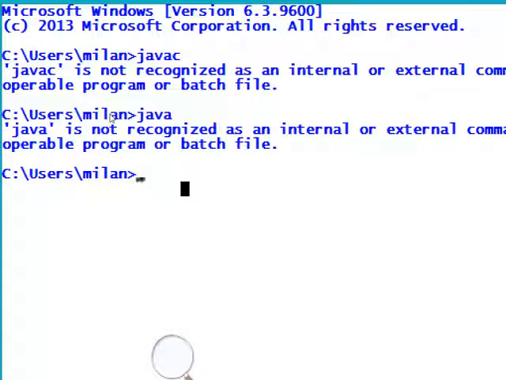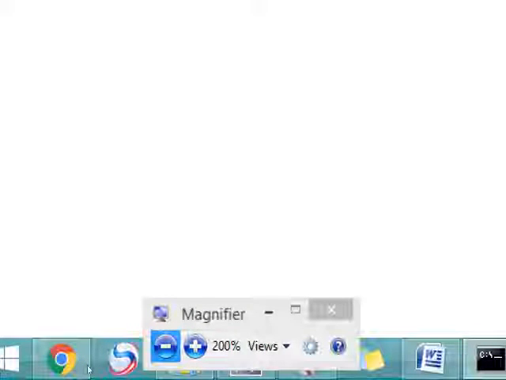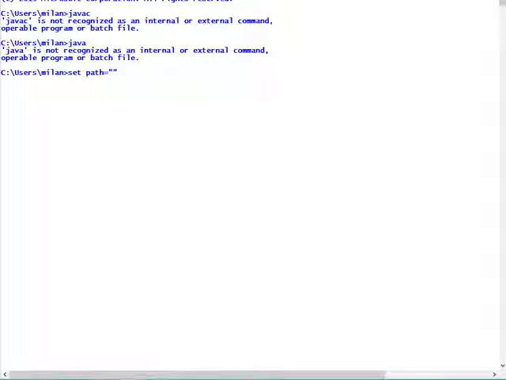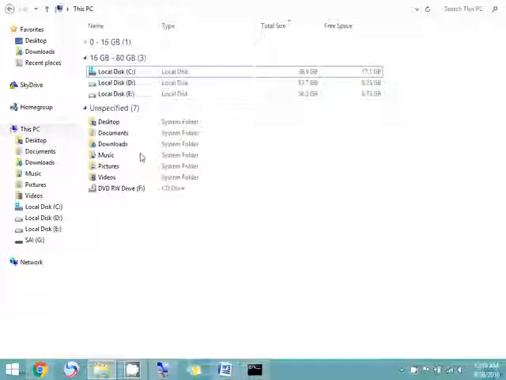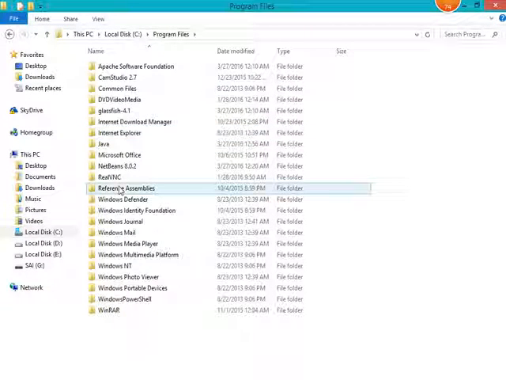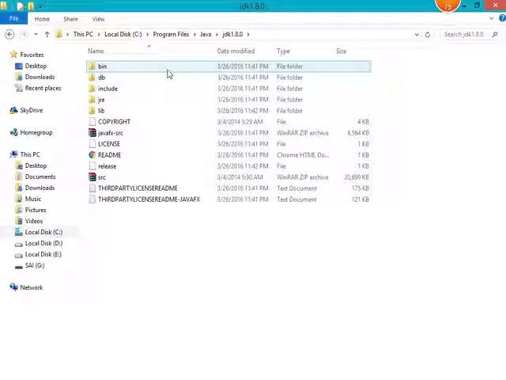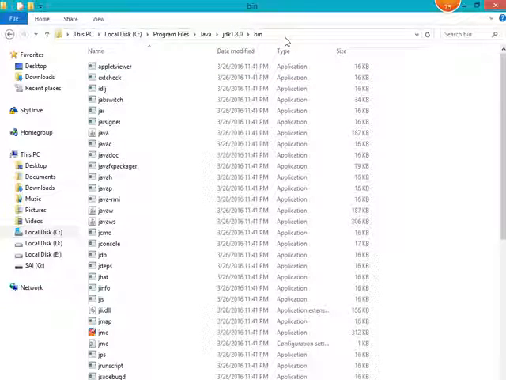I have already done one video on how to set the path permanently, and in this video session I'm going to tell you how to set the path temporarily. For this you need to write set path equal to double quote, and within that double quote you pass the location of your JDK bin directory. If you keep all your Java files under this JDK bin directory, then there is no need to set the path. Your operating system can recognize and execute your Java program. But if you want to keep your Java files outside this directory, then you need to set the path. Copy this location,